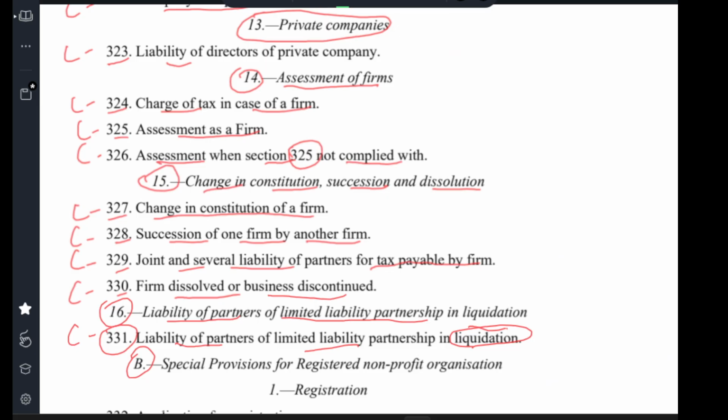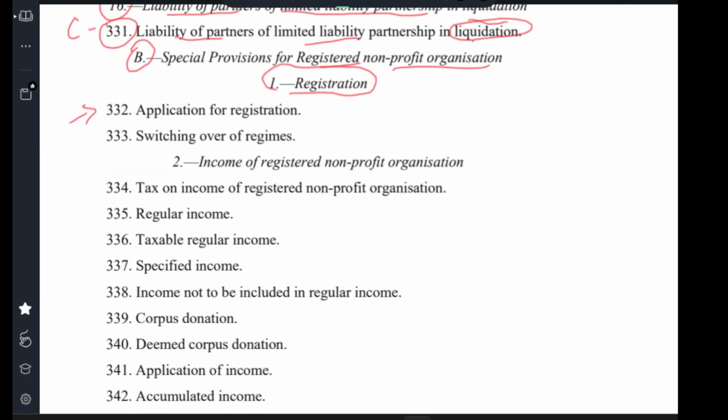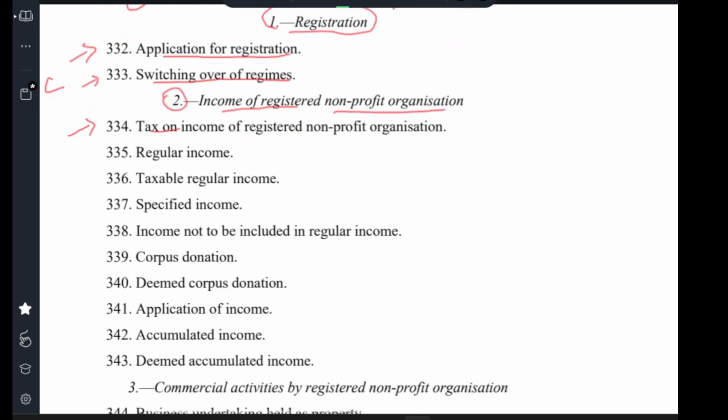B. Special provisions for registration of non-profit organization. Registration. Clause 332 application for registration. Clause 333 switching over regimes to income of registered non-profit organization. Clause 334 tax on income of registered non-profit organization. Clause 335 regular income. Clause 336 taxable regular income.